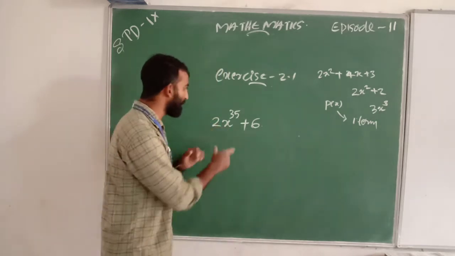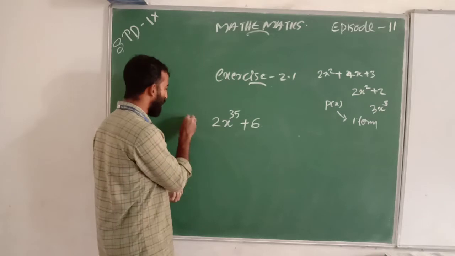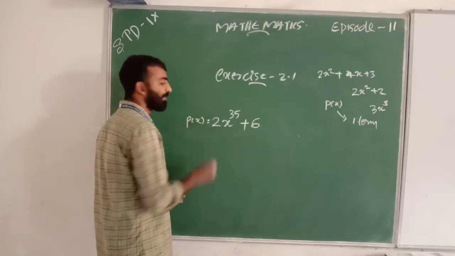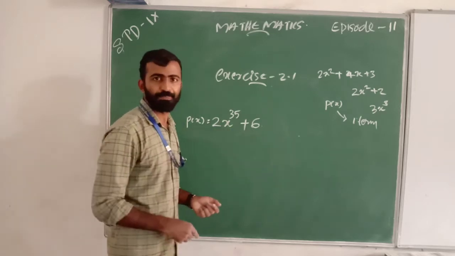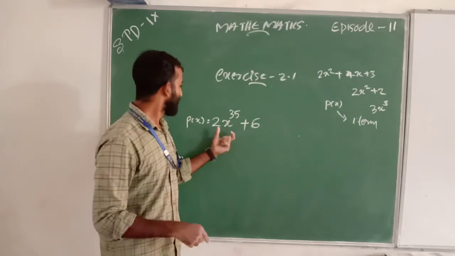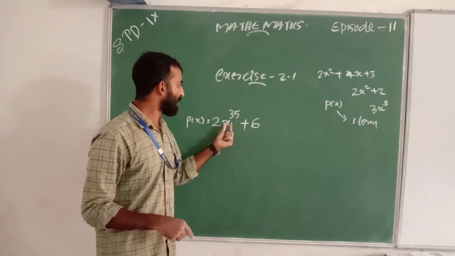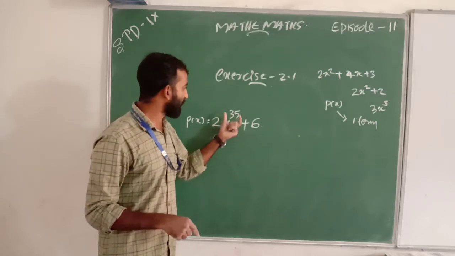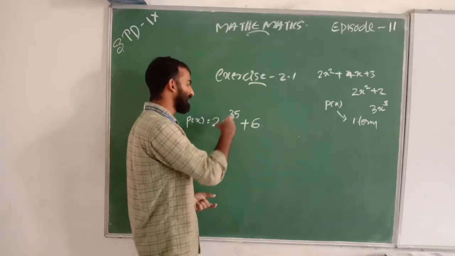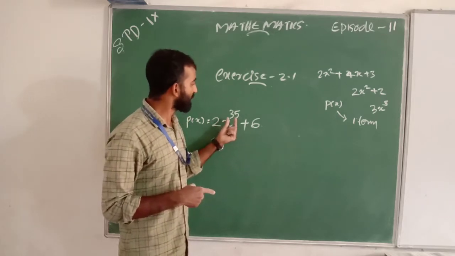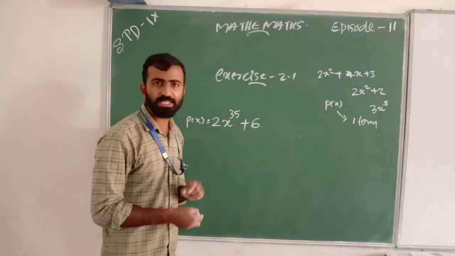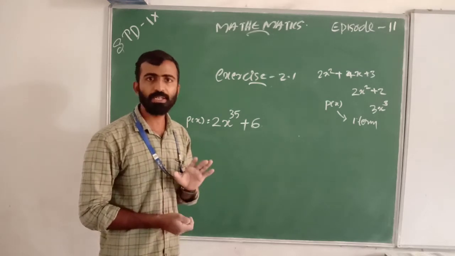Here p of x is a binomial polynomial because it has 2 terms, 2x to the 35 and 6. Its highest exponent is 35, so its degree is 35. Any doubt?